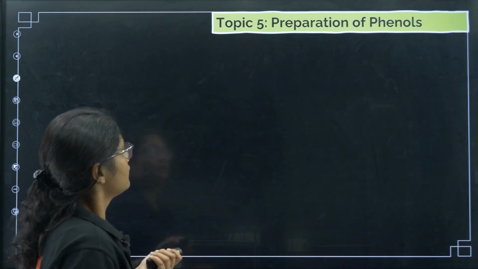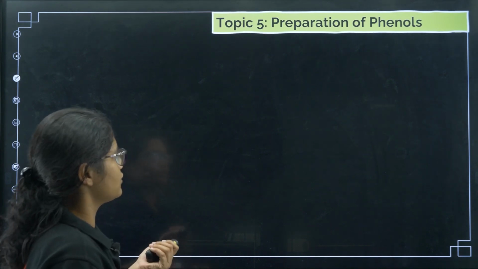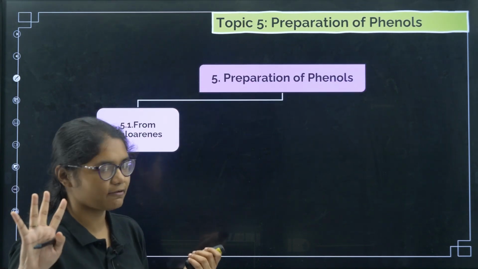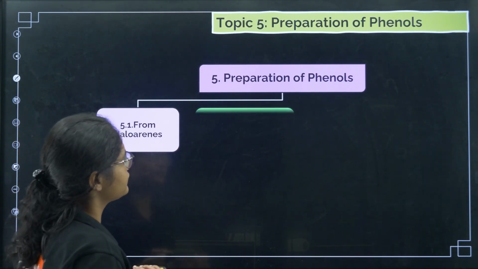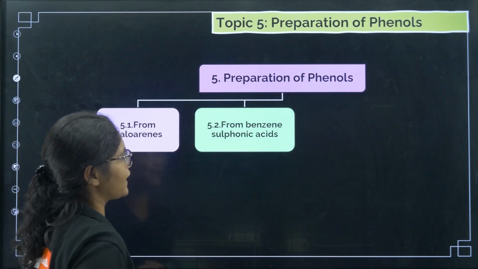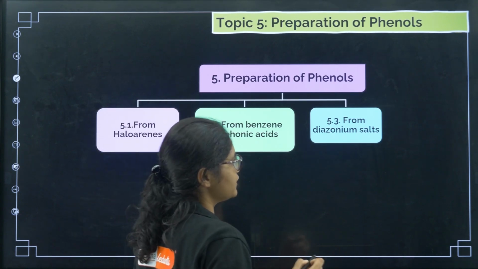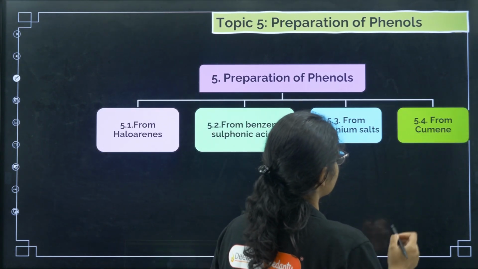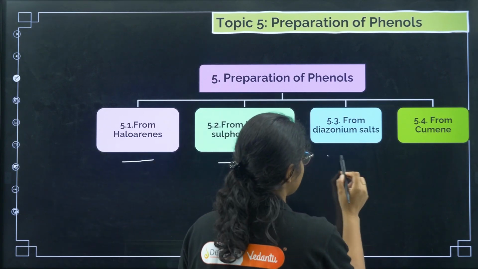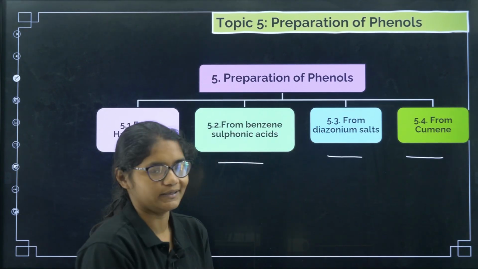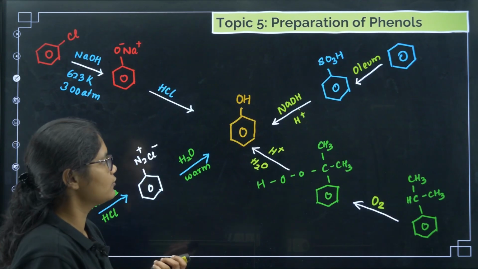Okay, fine. Next, coming to preparation of phenols. So for preparation of phenols we have 4 major sources. Okay, first one is from haloarenes, next you have from benzene sulfonic acids, next you have from diazonium salts, and then last you have from cumene. Okay, so remember haloarenes, benzene sulfonic acid, diazonium salts, and cumenes. Okay, we'll see these reactions now.